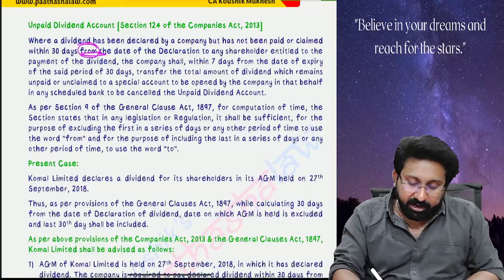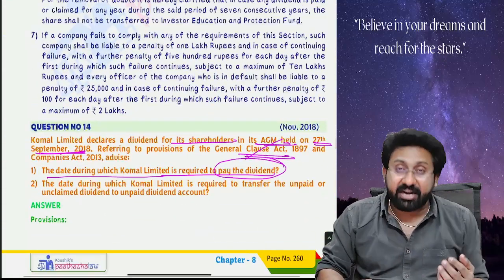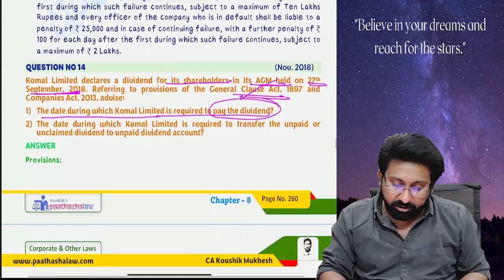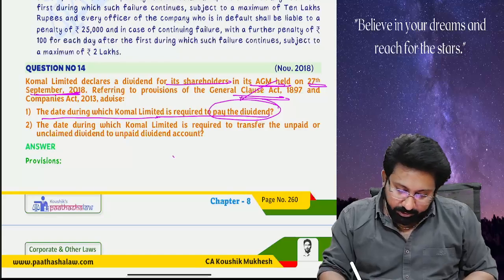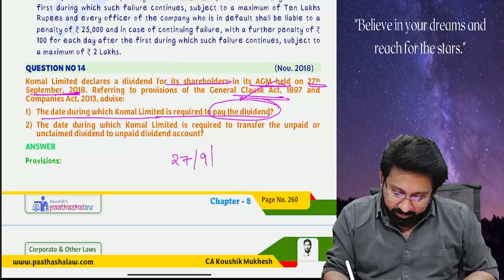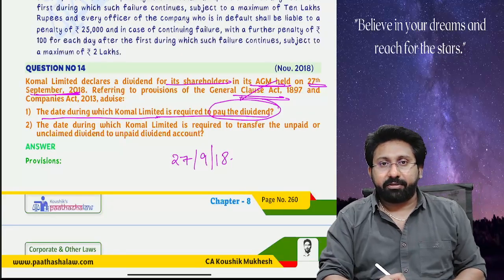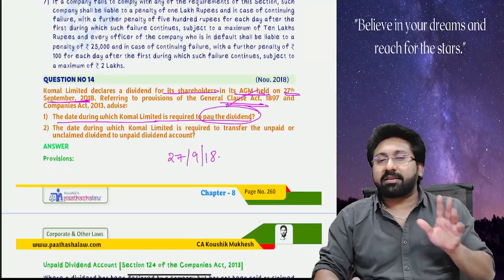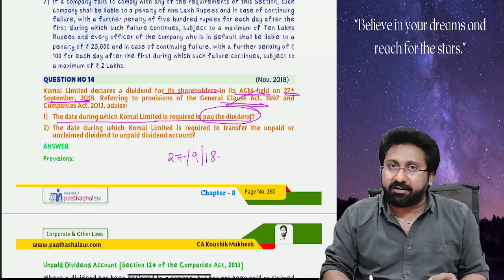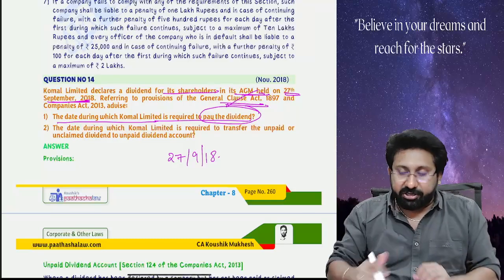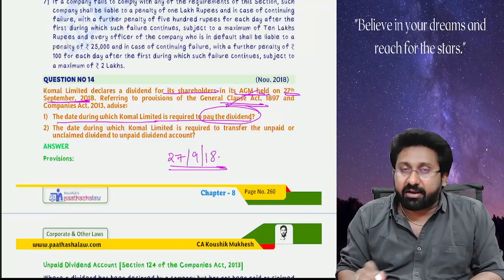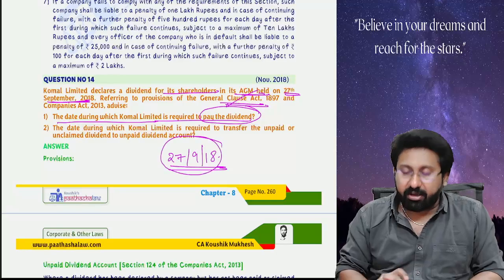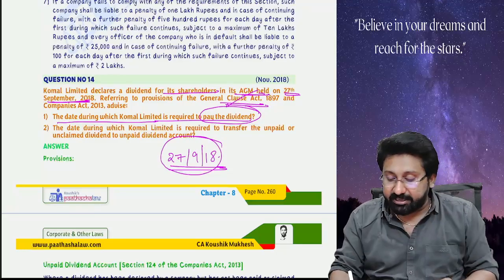Whenever I use the word from, the question is whether the date of declaration of dividend should be included or not. For example, the dividend is declared on 27/9/2018. So the question is, from 27/9/2018, how many days? 30 days.